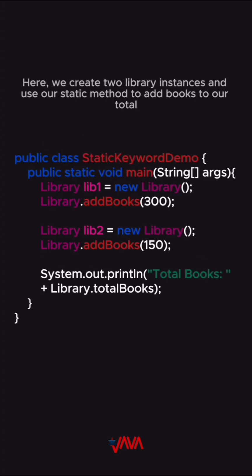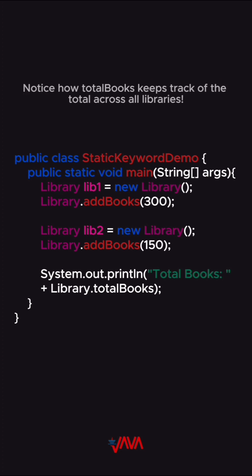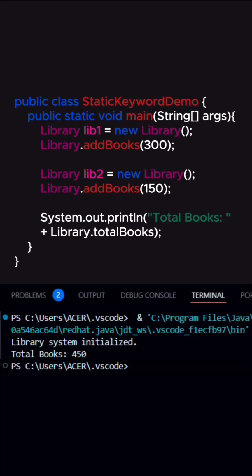Let's put it all together in the main method and create some instances of the library class. Here we create 2 library instances and use our static method to add books to our total. Notice how totalBooks keeps track of the total across all libraries. You can see the output.